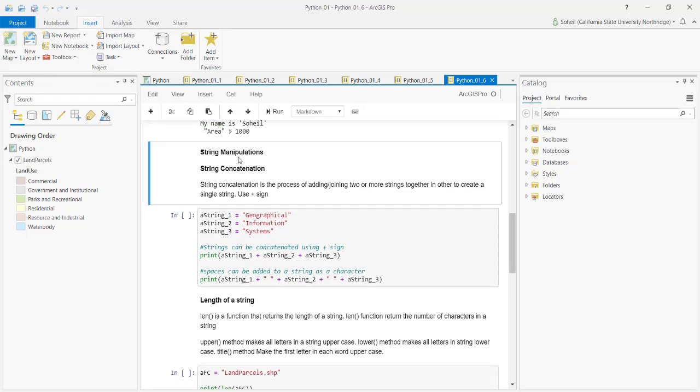String manipulation, the first thing we are going to learn is how to concatenate two or more different strings. In this case, I have a variable. The first string is geographical, second one information, and third one systems. Can I add them together? Can I create a geographical information system? And the answer is yes.